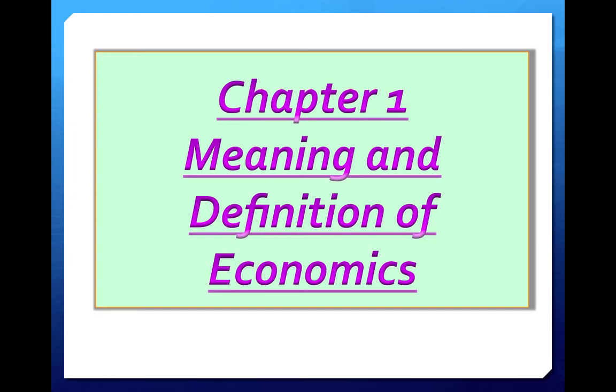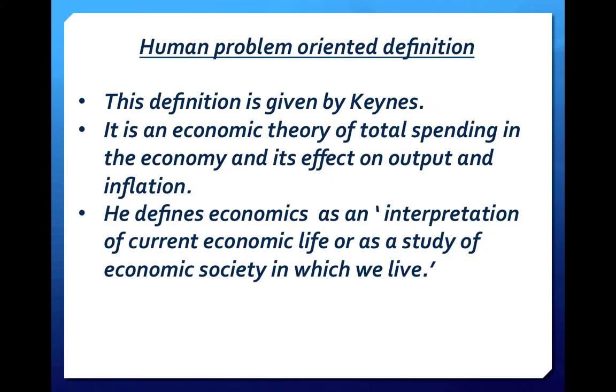So let's proceed to our topic number 1, that is the human problem oriented definition. In my lecture number 1, I already told you that there were four groups. First was wealth, that we have already discussed. Second was scarcity, which we discussed in lecture number 2.